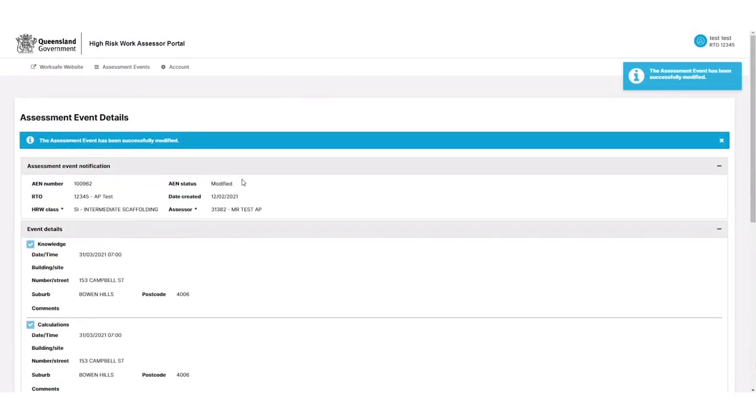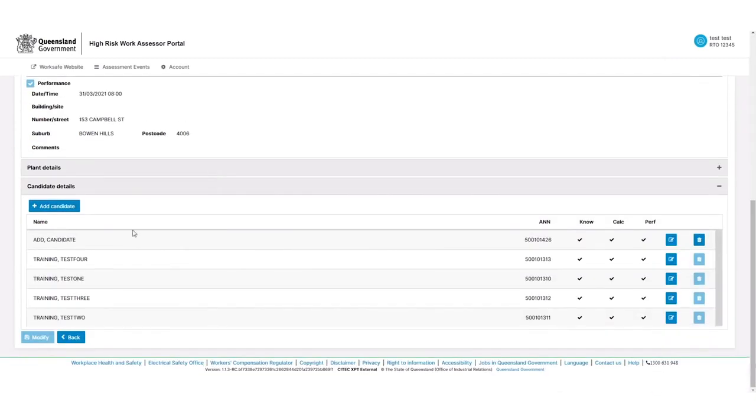you'll see that this assessment event is now in modified status. That means that this assessor can actually see this candidate, and they'll now need to choose an allocation. You'll also notice that the difference between this candidate and the other candidates is that you have the ability to remove this candidate. That's because the assessor hasn't added this candidate to the event that's been planned yet. So until the assessor actions it, the RTO has the ability to remove that one candidate or as many as you've added. This may happen for various reasons.